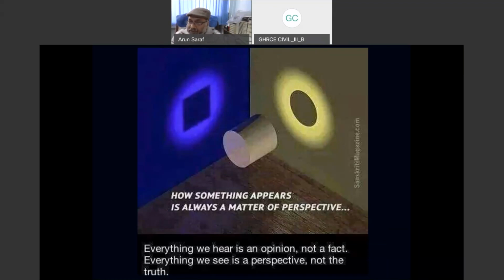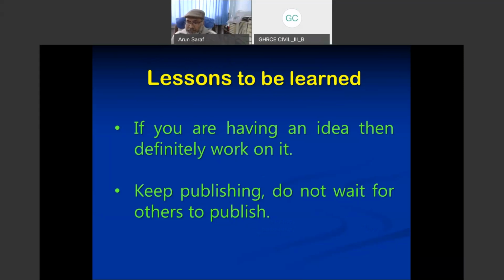So in the last slides, here are the lessons we have learned. And what I say to my students also is that if you observe anything which is unusual and you are not getting any convincing explanation of that thing, don't give up that idea. Try to solve it by yourself. If you have an idea, then definitely work on it. And keep publishing. Do not wait for others to publish.